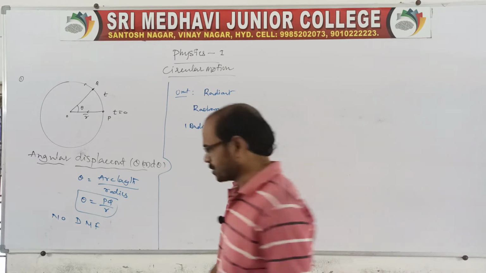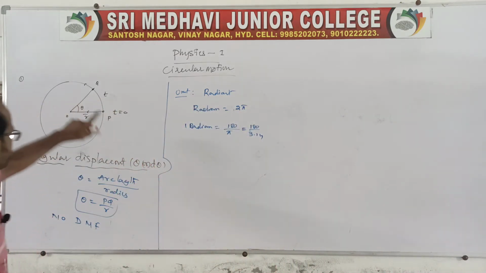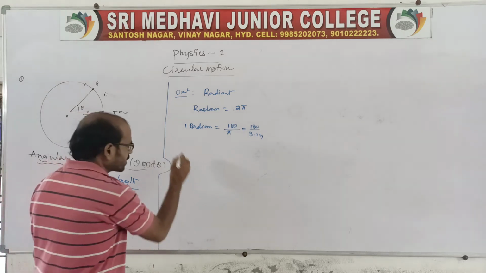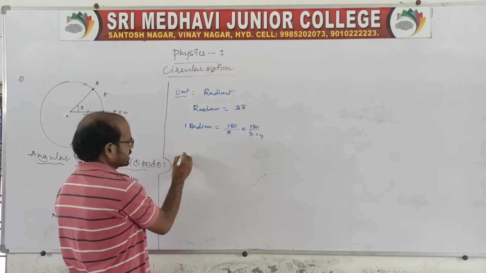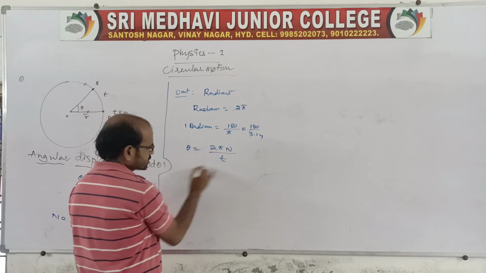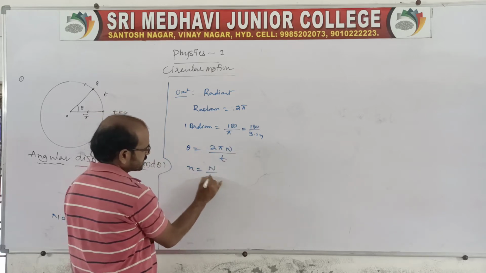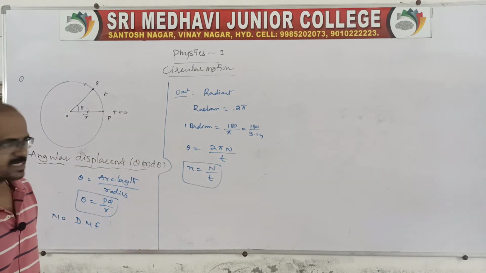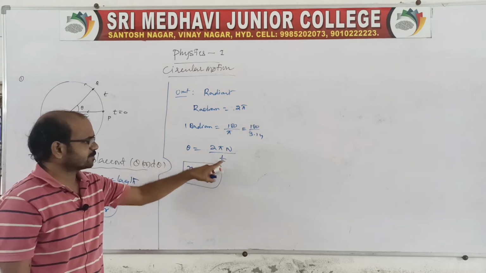Now let us come to the next one, which is about angular displacement. Suppose the particle completes n rotations per second, so that theta is equal to 2 pi capital N by T. Small n is nothing but capital N by T, that is the number of rotations per second.